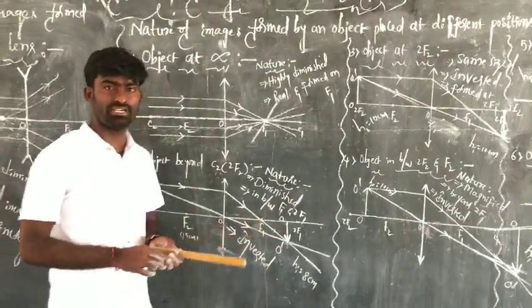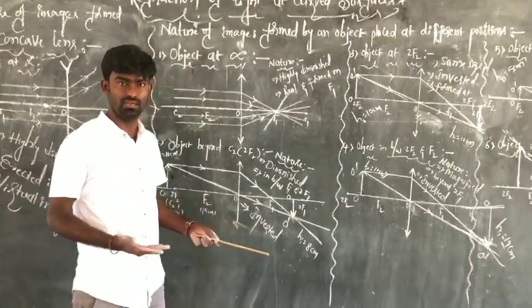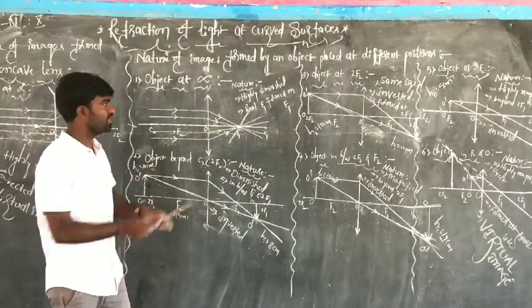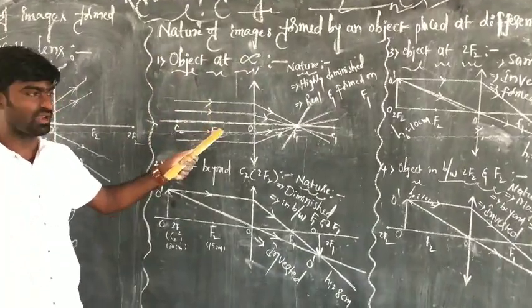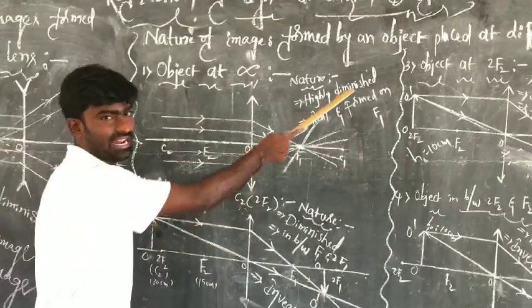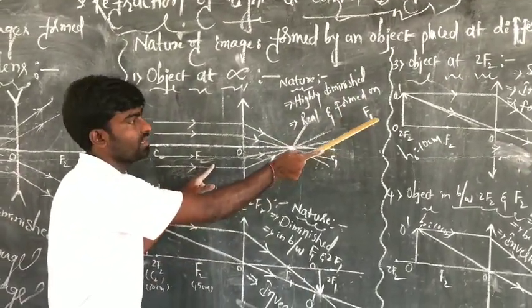Okay, fine, my dear students. Let us recollect again the nature of the images of an object placed at different positions. The first case, the object which is at infinite distance placed in front of a convex lens. The nature: highly diminished image formed on the F1.